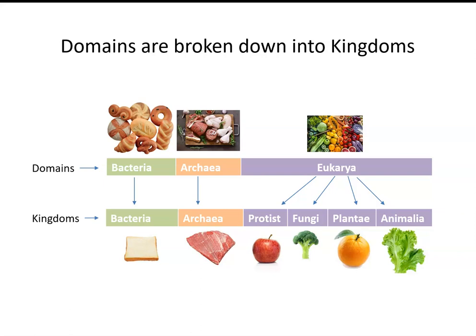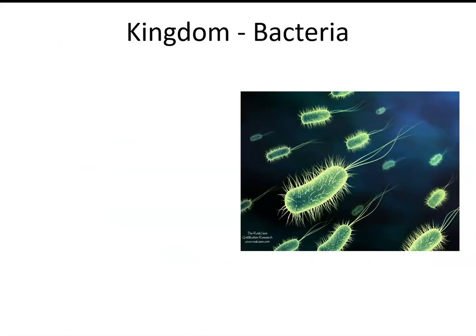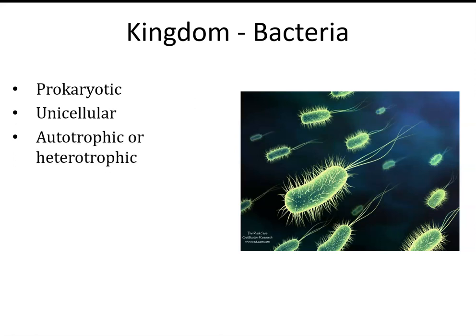Let's relate this back, though, to our specific organisms and their cell types to figure out how we classify an organism into its correct kingdom. Okay, so we're starting with bacteria. If it's in the domain bacteria, it's going to be in the kingdom bacteria. That one's easy. Everything in the kingdom bacteria is prokaryotic, unicellular, autotrophic or heterotrophic, and has asexual reproduction.